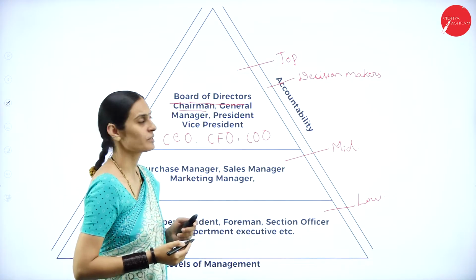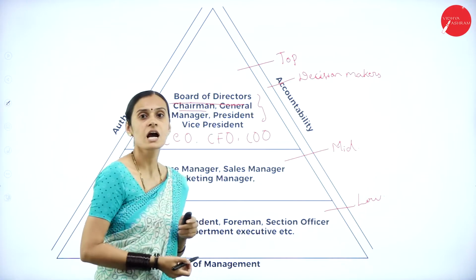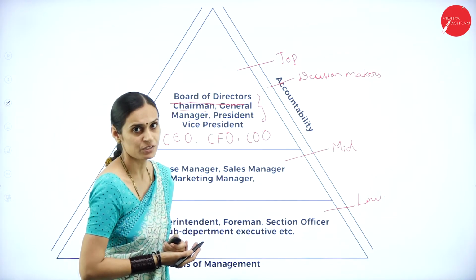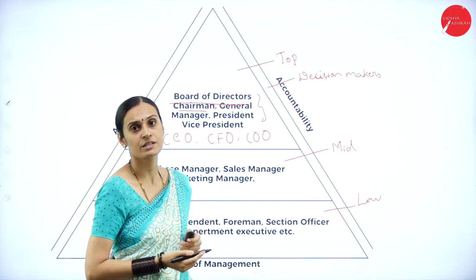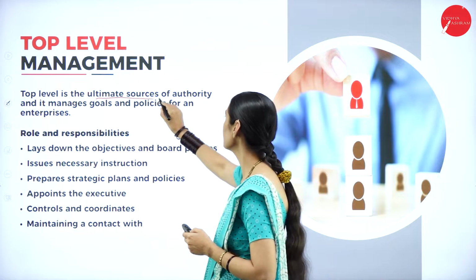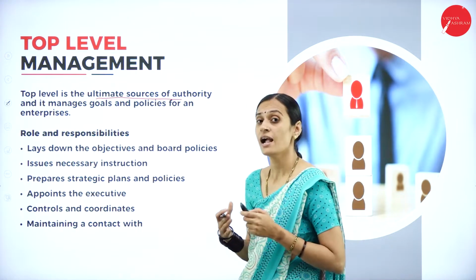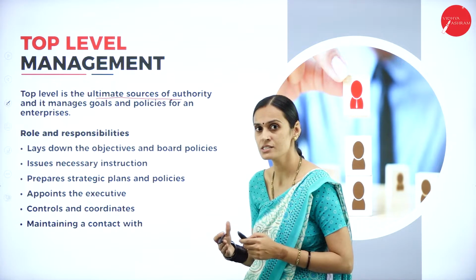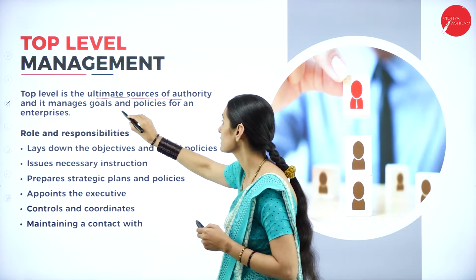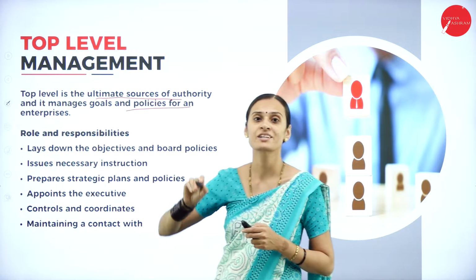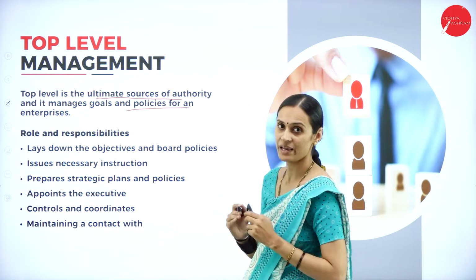They are decision makers. And under this, these are all different persons appointed as top level managers. Let us discuss the roles and responsibilities of top level managers. They are considered the ultimate source of authority, the final decision makers. They decide the functions, the goals, and the policies for their enterprises. That is considered top level management.